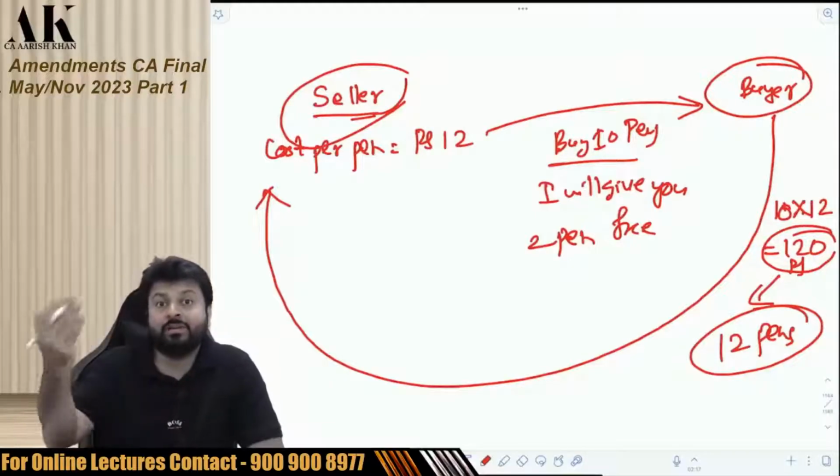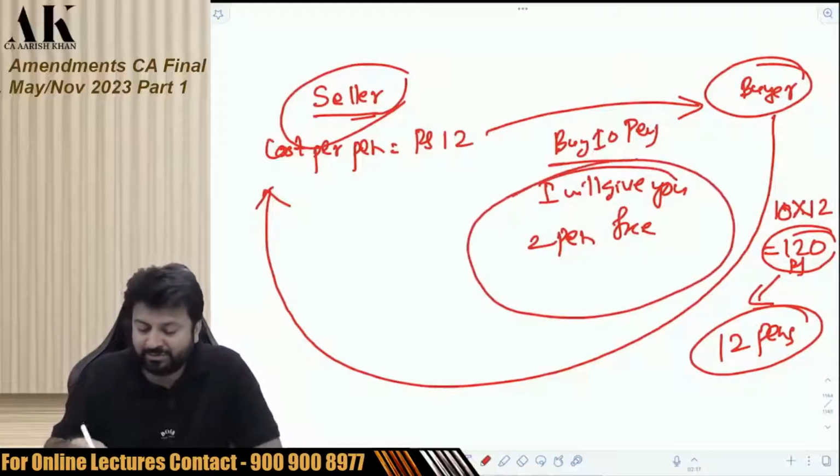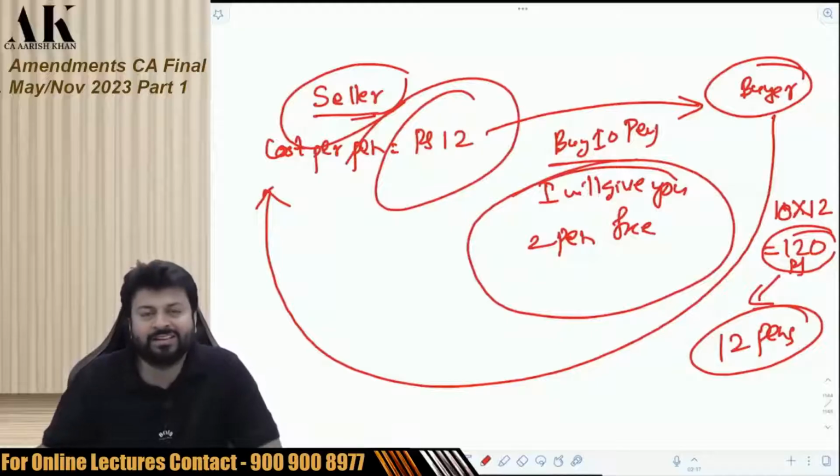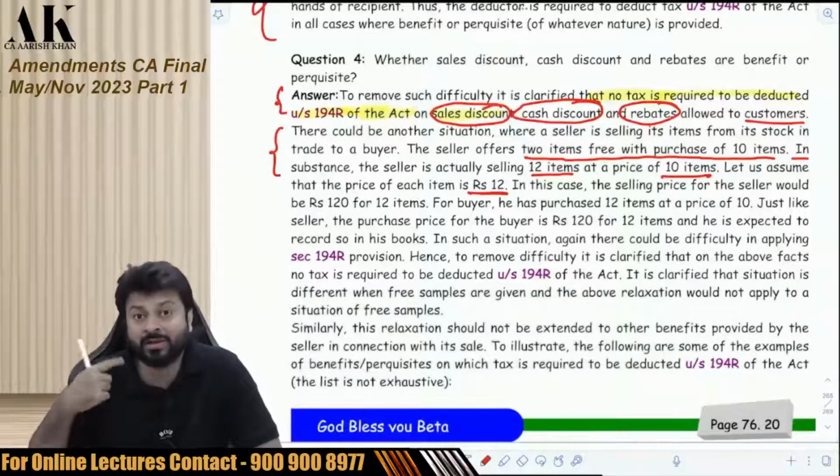That one which he is giving you free is not actually free. It's included in the cost of 2, obviously. The 2 pens which I am giving you free is included in the cost of 1 pen. It's included in the cost of 10 pens. So am I liable to deduct TDS on that 1 pen or 2 pen or 1 shirt?